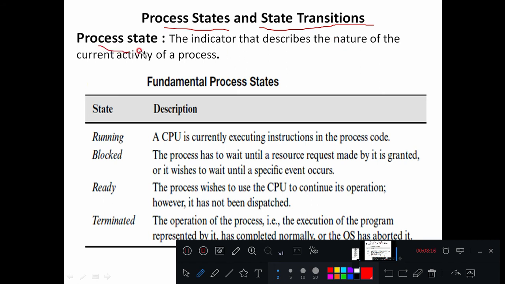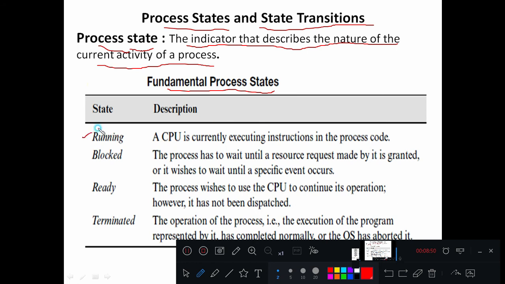Okay, next one, the first one is process state. What is a state of a process? It is an indicator that describes the nature of the current activity of the process, right? Whether the process is busy, whether it is blocked, whether it is running. These are the different process states which indicate the nature of the current activity of the process. So in the table you can see the fundamental process states.